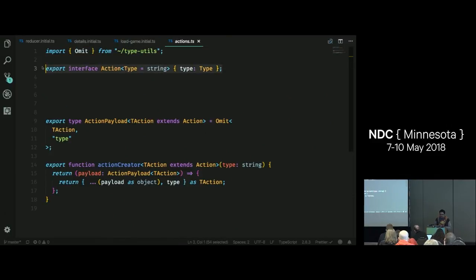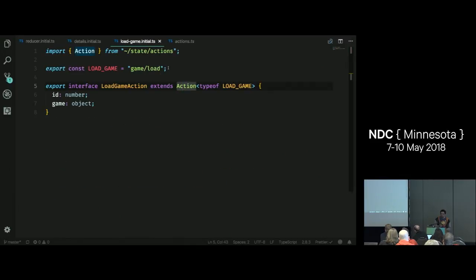Now, this helper that I've created is really simple. So pay attention to this code right here. All I'm doing is I'm describing a TypeScript interface that takes a generic argument, the type of my action, and by default I'm setting it to string. Generic defaults are really cool, and I wish C# had them. But in TypeScript, you can set the default of a generic argument, and I'm setting it to string. So it really could be any type of string.